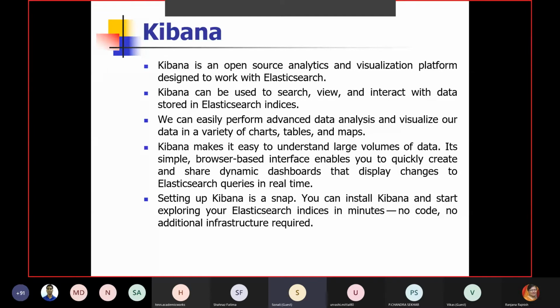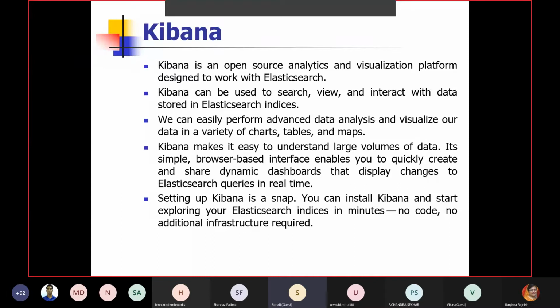And again, you can see that the background is so strong, so it can help us to process the large volume of data. And this large volume of data, if you are visualizing through Kibana, it will be very easy to understand through various display settings or through various dashboards. Okay, so what we need to do is the basic setup over Kibana.